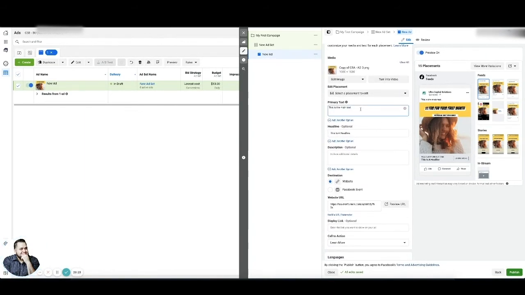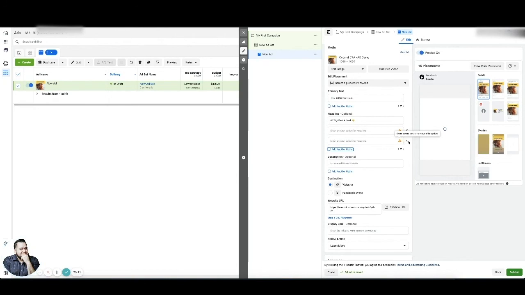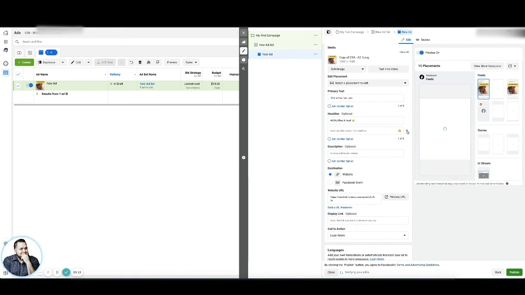Some tips for your headline would be to complement whatever the ad says. $1 for your first month. Wow, what a deal, right? And maybe an emoji. You always want to play with your headlines. You can actually add multiple headlines. I can add another one here and another one here, and Facebook will test which ones work best.